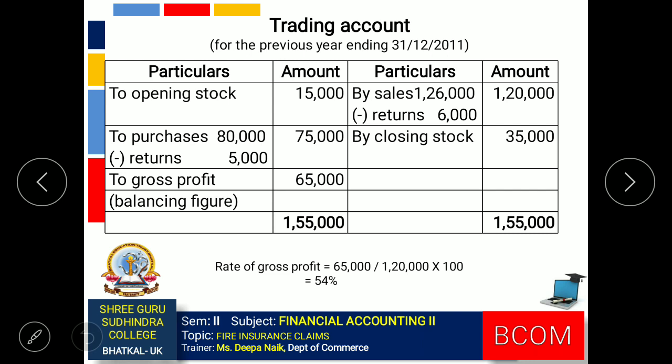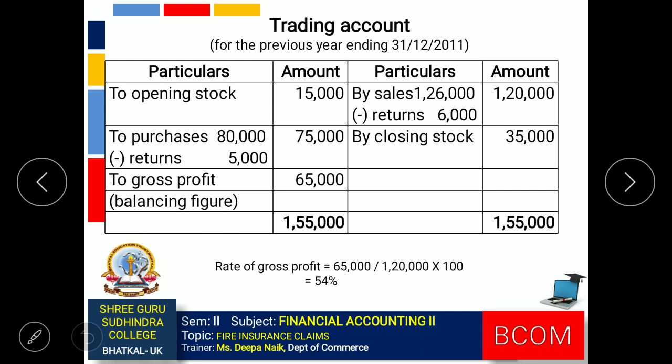We have been given all the information. Opening stock 15,000, purchases less returns we get 75,000, sales less returns we get 1,20,000. Closing stock given is 35,000. So the gross profit over here is the balancing figure, 65,000.